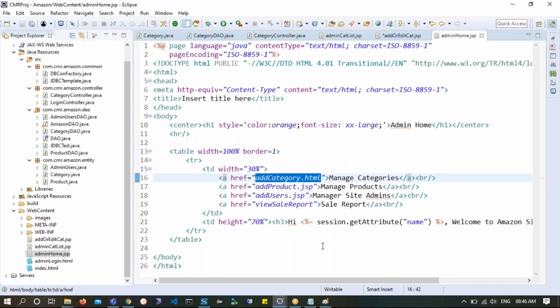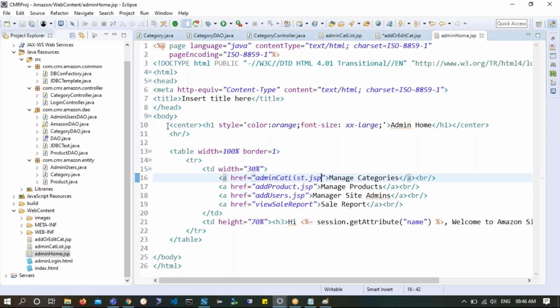So when I click on manage categories, I will bring him to admin cat list.jsp. This is my intention. Control S. Simple. So here in the admin cat list, I will showcase whatever is supposed to be showcased.